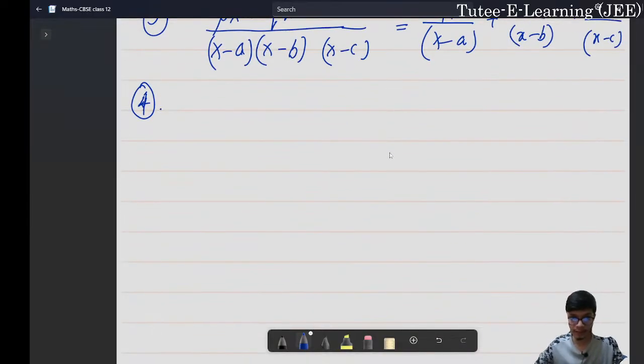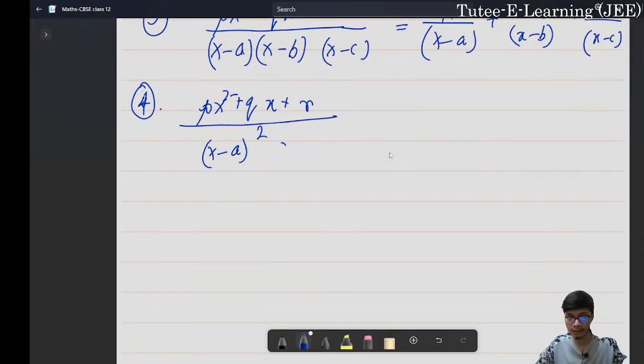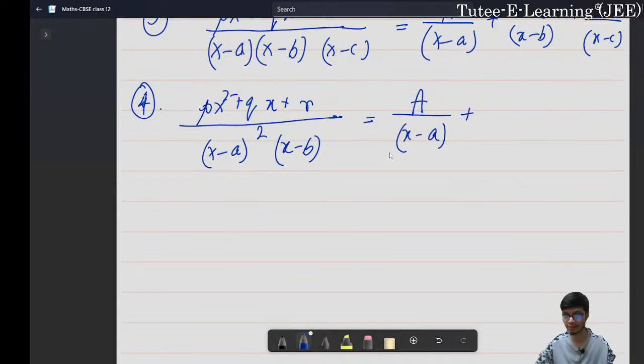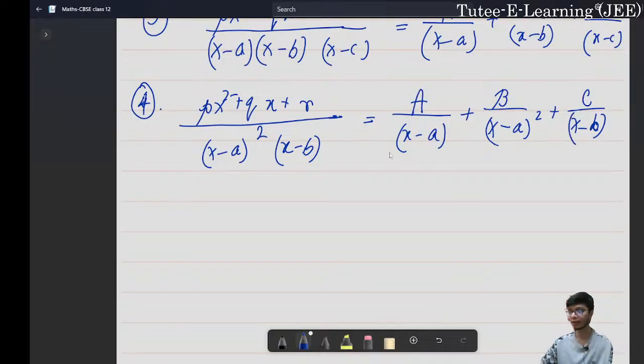Similarly, let me show you another complicated form. Let us take (px square + qx + r) divided by, let us say, (x - a) whole square into (x - b). In this case, we will write the partial fraction as capital A upon (x - a) plus capital B upon (x - a) whole square plus C upon (x - b). This is how we can do that.